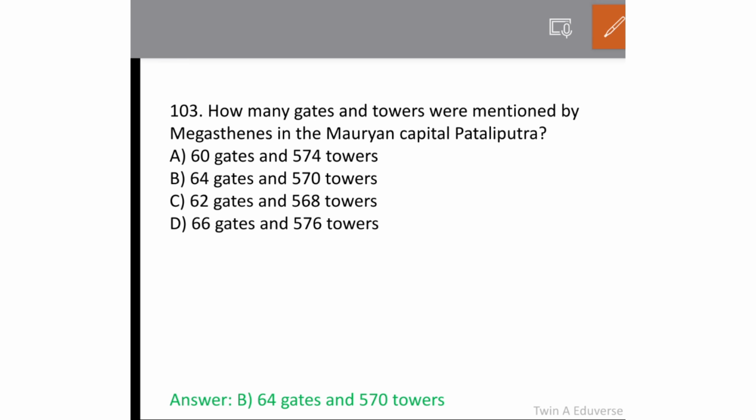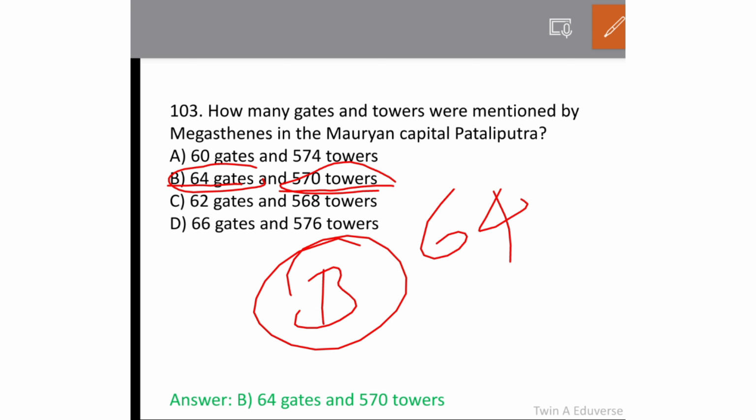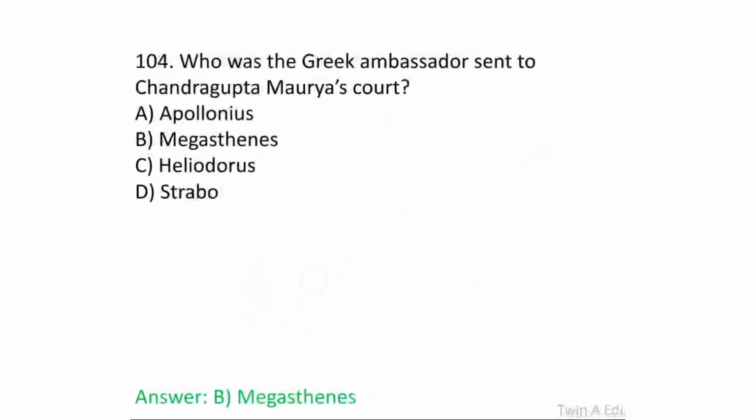How many gates and towers were mentioned by Megasthenes in the Mauryan capital Patliputra? 64 gates, that's the right answer, and 570 towers. Option B is the answer. 64 gates and 570 towers in Patliputra.